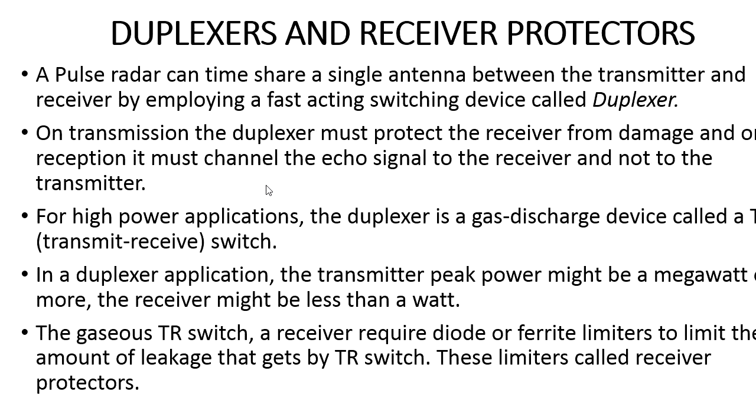Now we will discuss the duplexer and the receiver protector. The duplexer acts as a switch between the transmitter and the receiver parts of the radar. Whenever the radar wants to transmit the signal, the duplexer allows the transmitting signal through the antenna. Whenever it receives the echo signal from the moving target, the echo signal passes to the receiver part. So whenever it is transmitting, it protects the receiver part of the radar, and whenever it receives the echo signal, it protects the transmitter part of the radar.